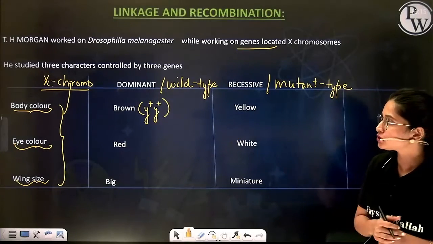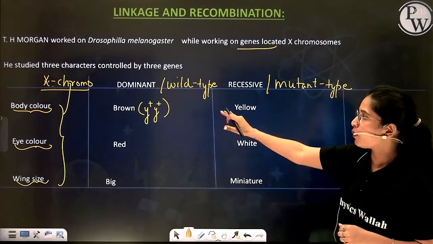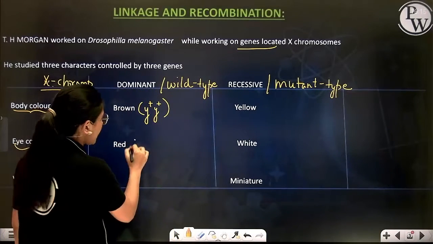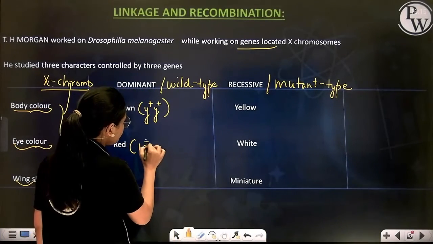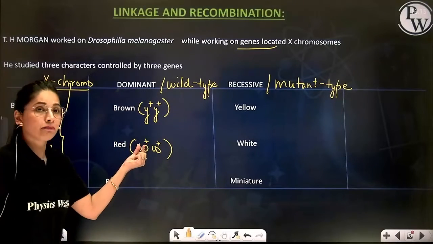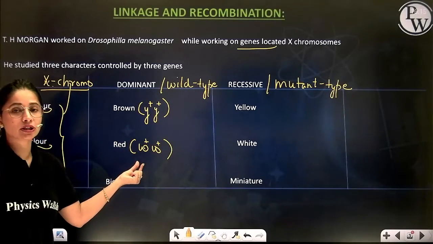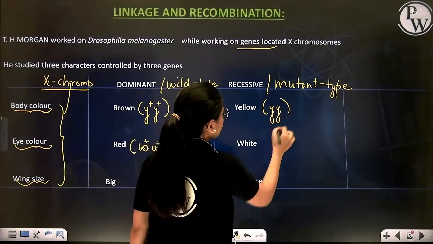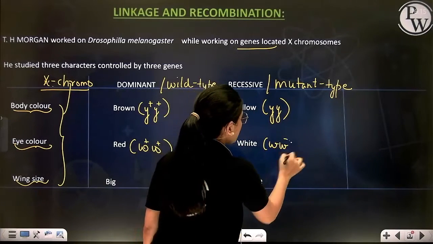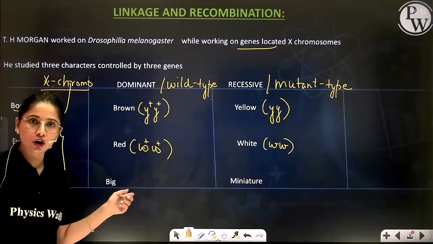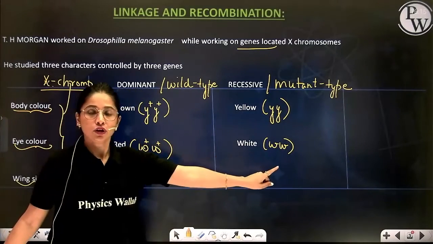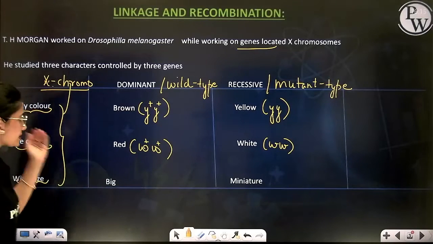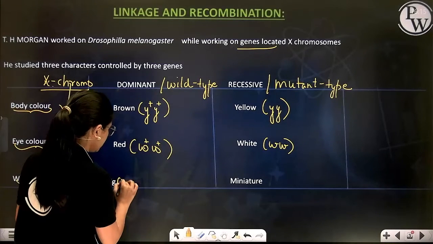Correct? Coming to eye color, the dominant, the wild type color is red, which is controlled by gene W. When you mention plus over the gene, that means you're talking about dominant, and without plus means recessive or mutant. Plus means dominant, no plus means recessive. Correct? Now wing size, big or normal.